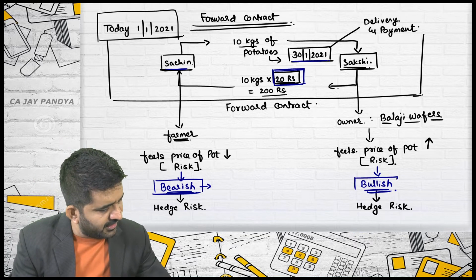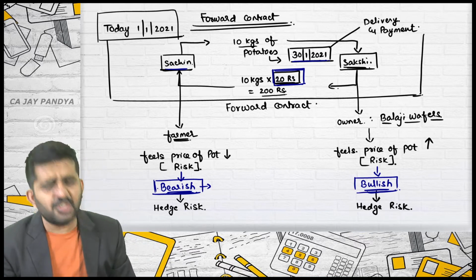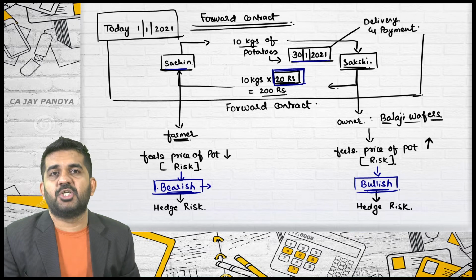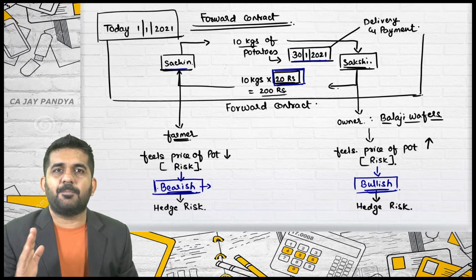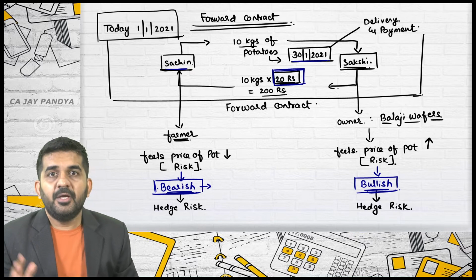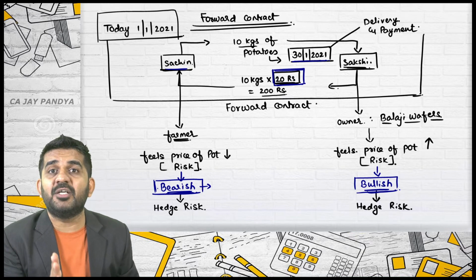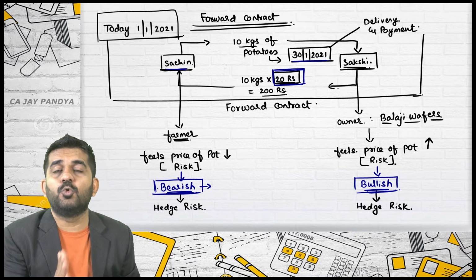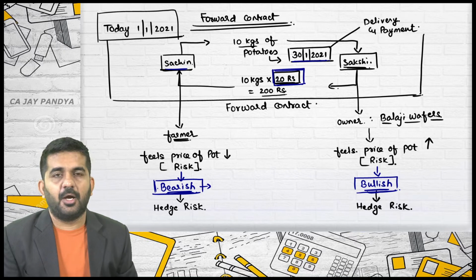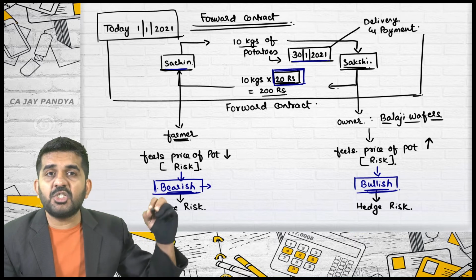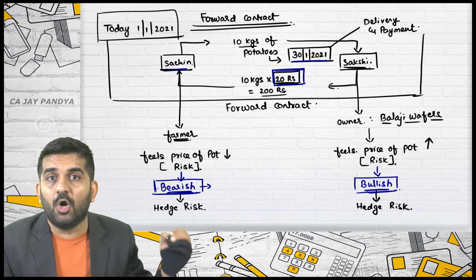But in our case, Sakshi is bullish and Sachin is bearish. Sachin feels that price is going to go down. He wants to take advantage of it or wants to reduce his risk. Then he will be termed as bearish in nature. Sakshi feels the price is going to go up.